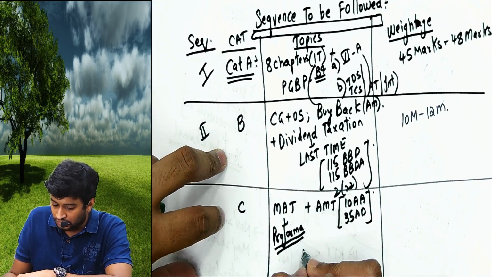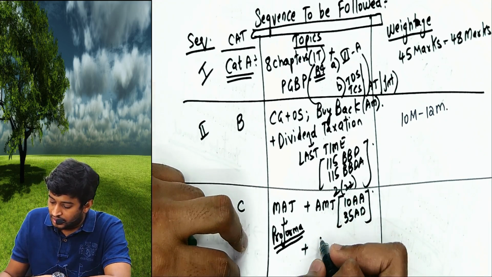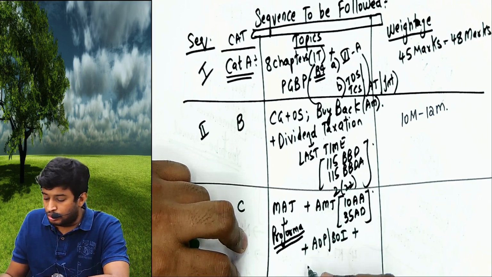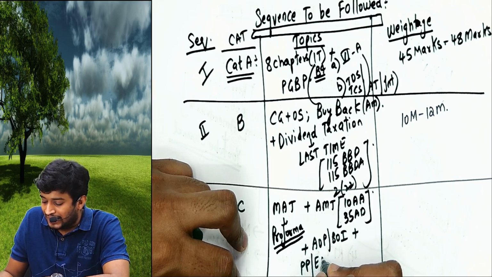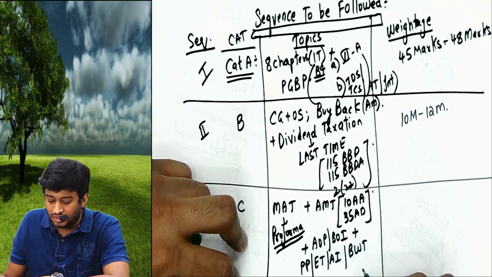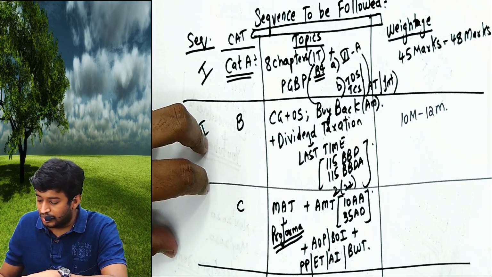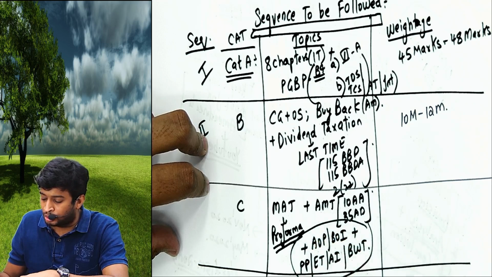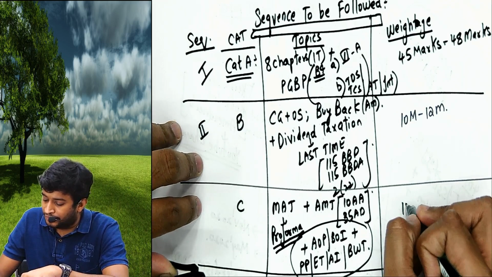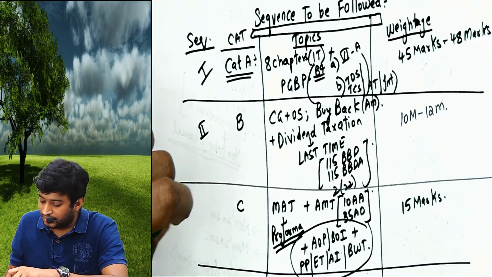Plus, you can complete taxation of AOP or BOI. You should do political parties, electoral trust, agriculture income, bond washing transaction. That's it. This is your category C topics. These will not take more than 2 hours to complete. These are small but can be asked in MCQs and all. This you can expect for 15 marks.